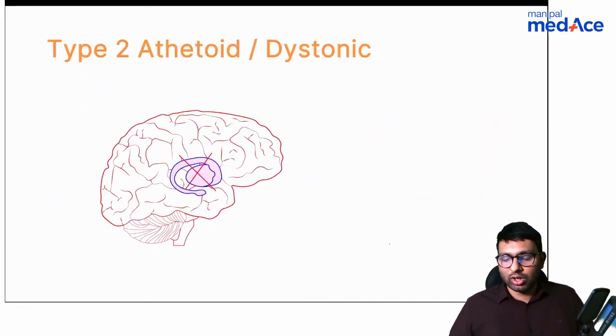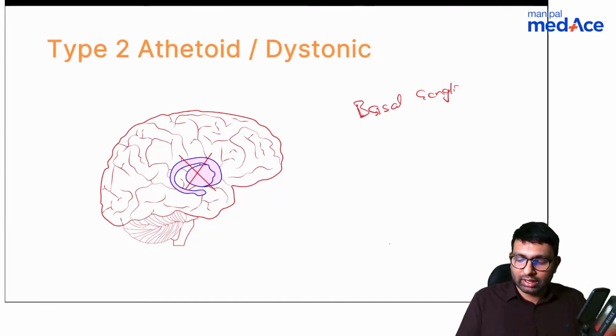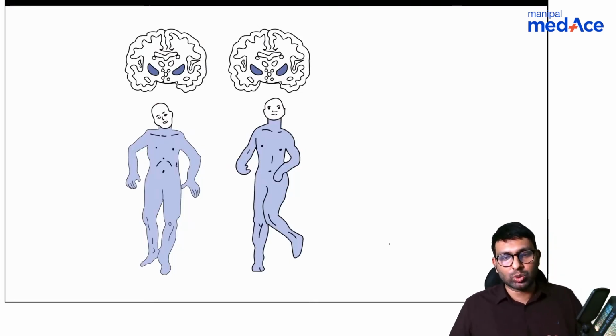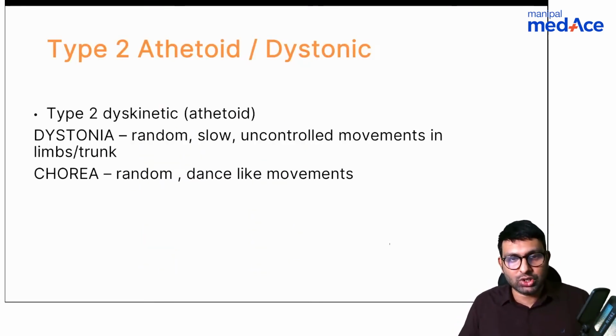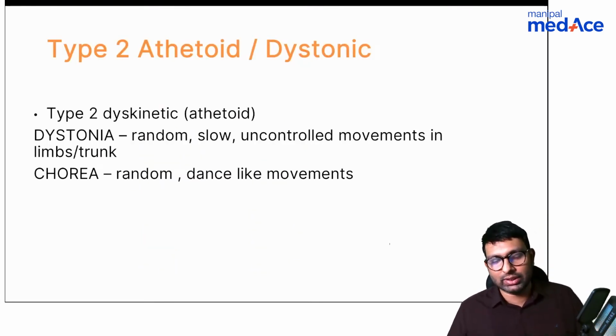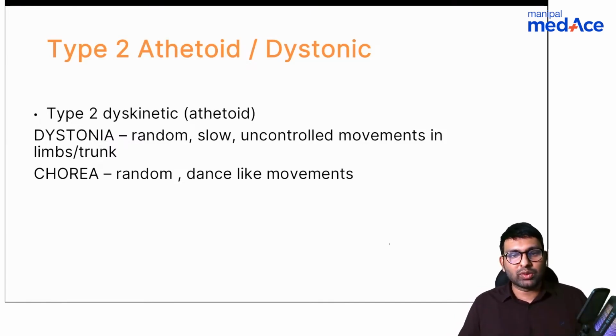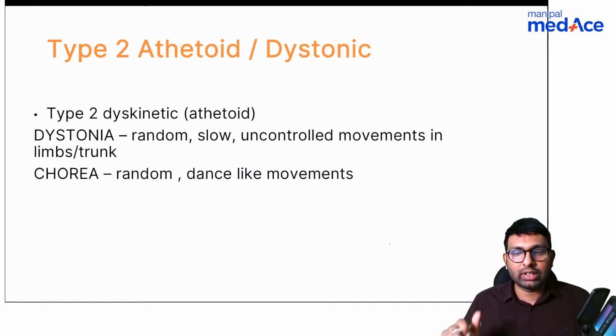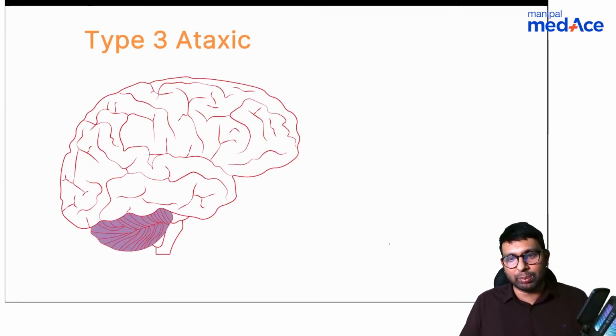Another type is athetoid, where the basal ganglia is getting affected, because of which movements are getting affected, and you will have two types of movements. One is chorea, one is dystonia. I won't go into the details of that because it's covered. So you'll have these two types of random involuntary movements, because the basal ganglia is damaged. Voluntary activities are low, involuntary activities are more. Involuntary activities involve chorea and dystonia, which is the type 2 athetoid type of cerebral palsy.